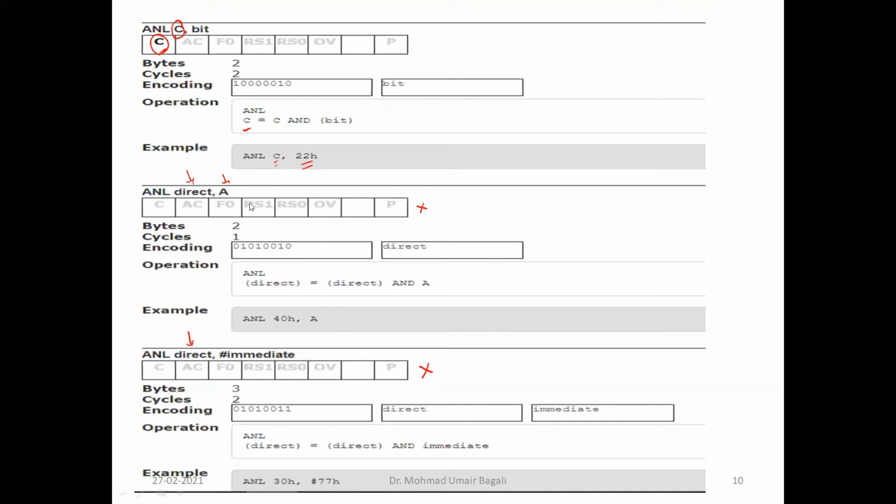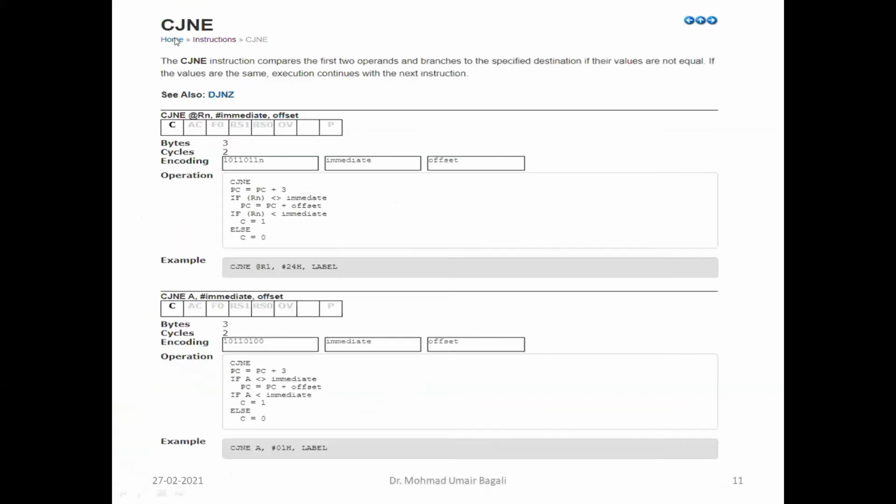And there is no question of flag bits getting affected, because it is neither the accumulator register nor a part of the PSW register. Next is compare jump not equal. Now what will this compare jump not equal do?